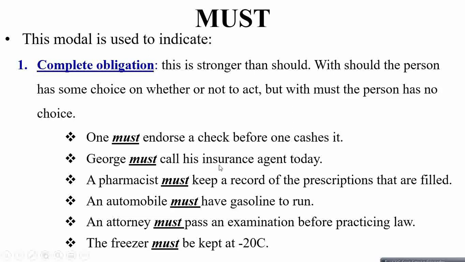or whether a person acts or not. But when you are saying someone must, then the person has no choice left whatsoever. So इसकी हम examples से देख लेते हैं.